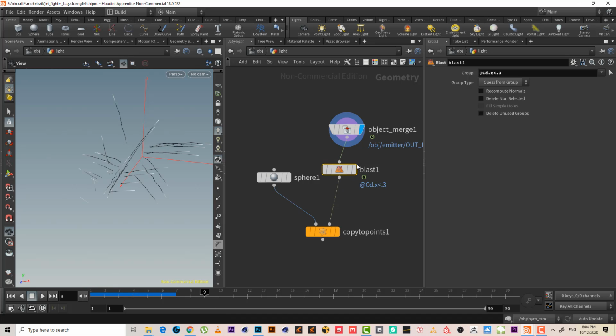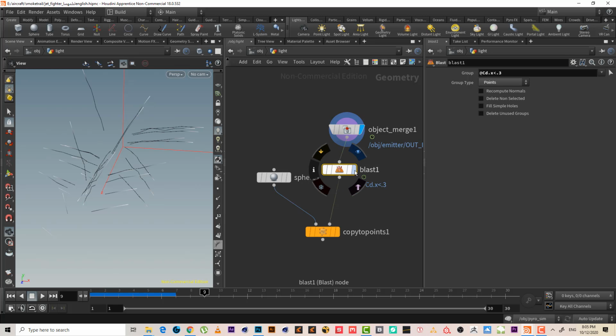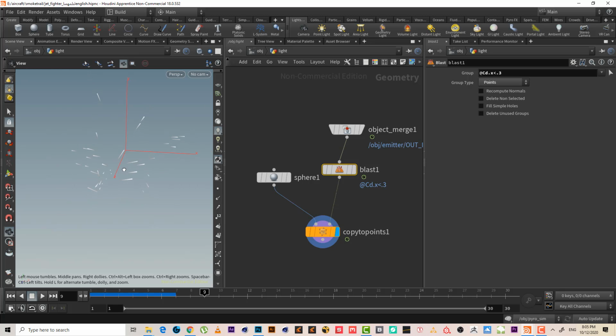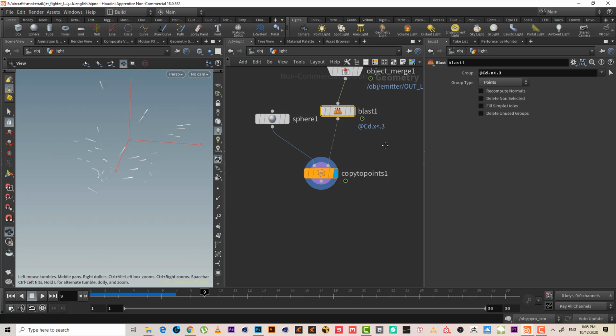Let me see the difference. Yeah, and make it on the point. As we can see now, we only have the white. So we can see here there is a huge difference, right? So now we have the missile fireworks. Let's name this fireworks.